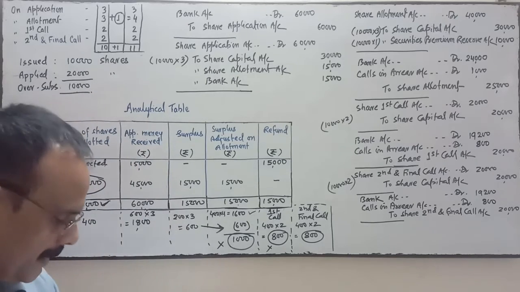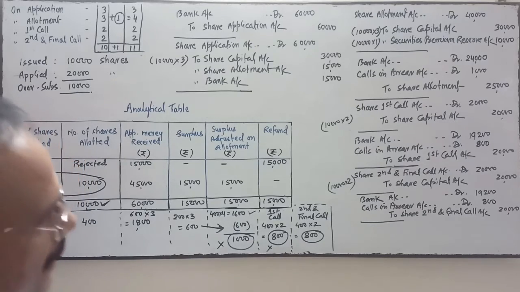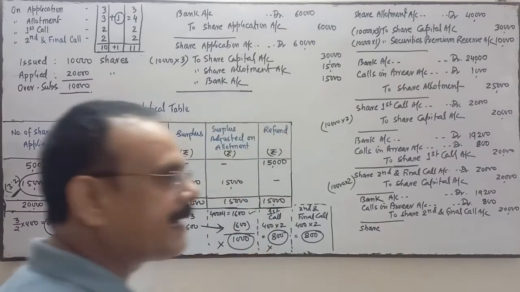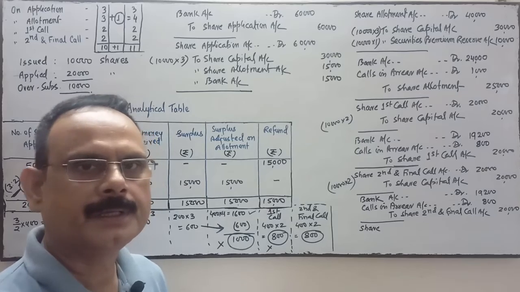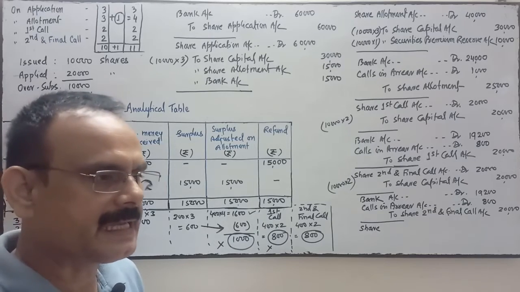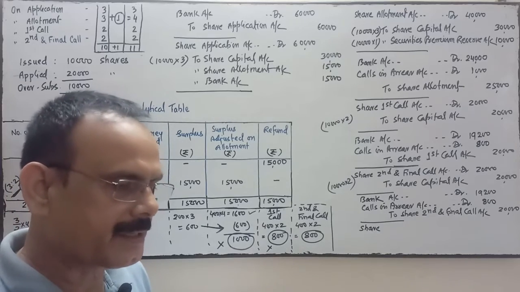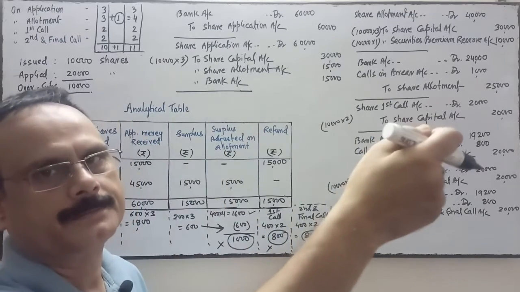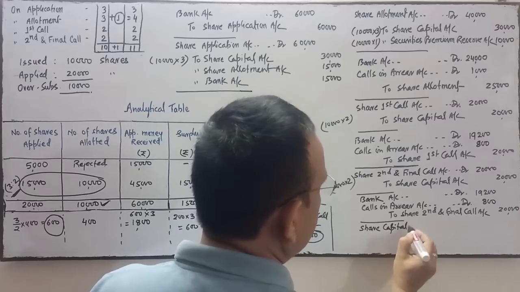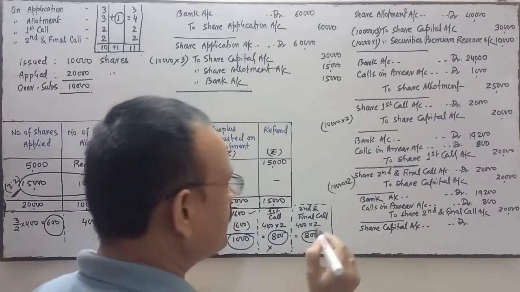Now come to the share forfeit. Here it has been given that subsequently shares were forfeited by the company. So for share forfeit, share capital will be debited. In the share forfeit entry, we are going to cancel the capital. Once the share is forfeited, we are going to pass the cancellation entry. So share capital will be debited with the number of shares forfeited. Share capital account debit.